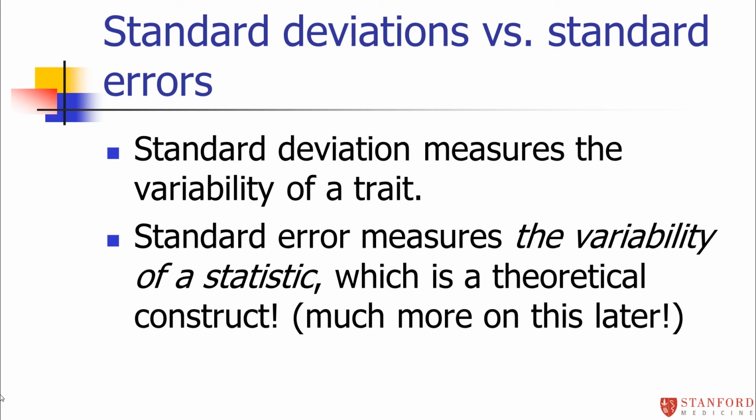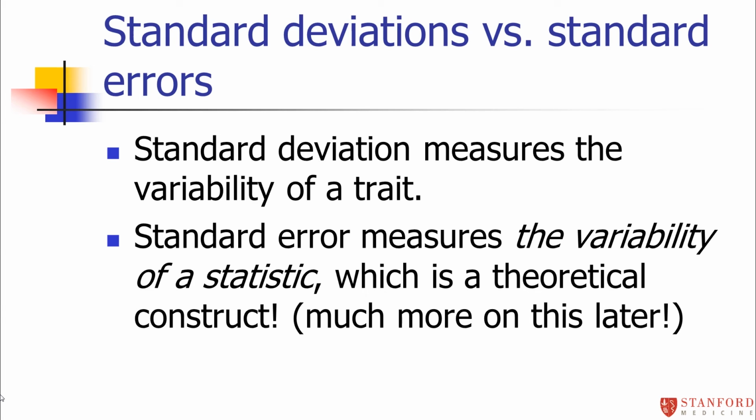As I mentioned earlier this week, statistics actually follow distributions, but that's a theoretical construct. It's something that we're going to talk a lot about in this course. But statistics follow distributions, so statistics have a shape of the distribution and they have a variability. That variability is called a standard error. Different statistics have different standard errors.